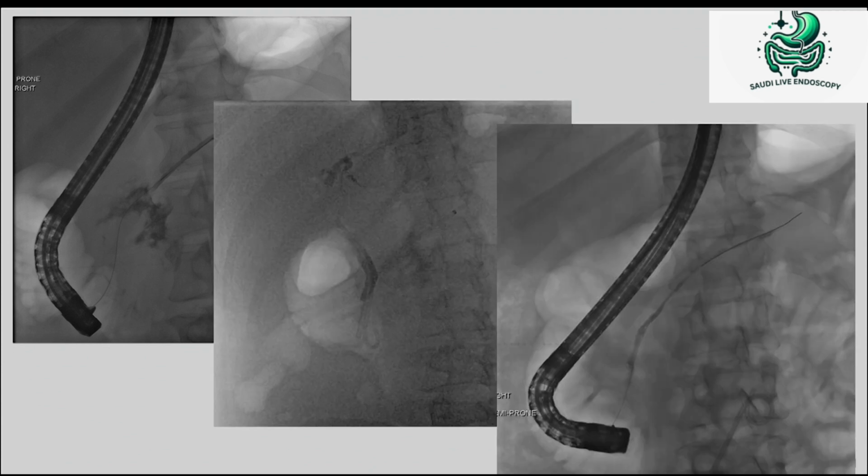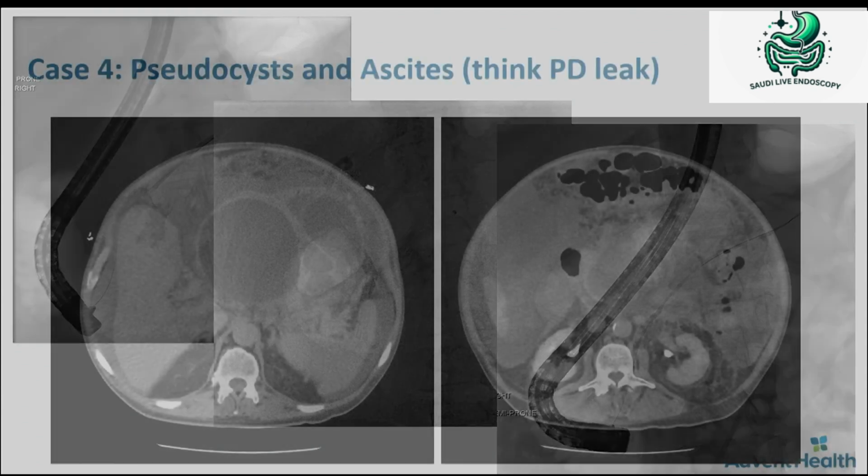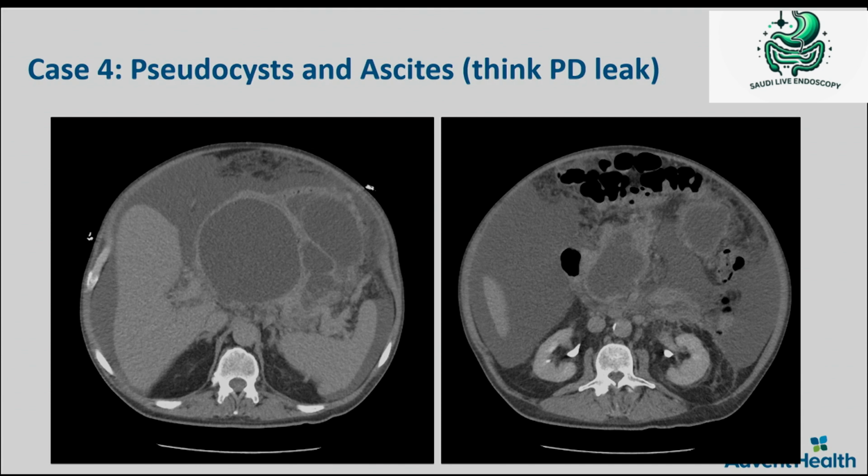So there is a difference between disruption and disconnection. The watershed area of the pancreas is close to the neck of the pancreas. Usually disconnection happens there, like in pancreatic necrosis patients. But pancreatic disruption means there is a leakage, but the duct is not completely disconnected and there is still some continuity of the wall somewhere. And usually in those patients, we can take care of those endoscopically. And this is the end result after putting a stent, and you can see the later pancreaticogram showed healing of that leak a few weeks later. Then there are bigger pseudocysts or fluid collections.